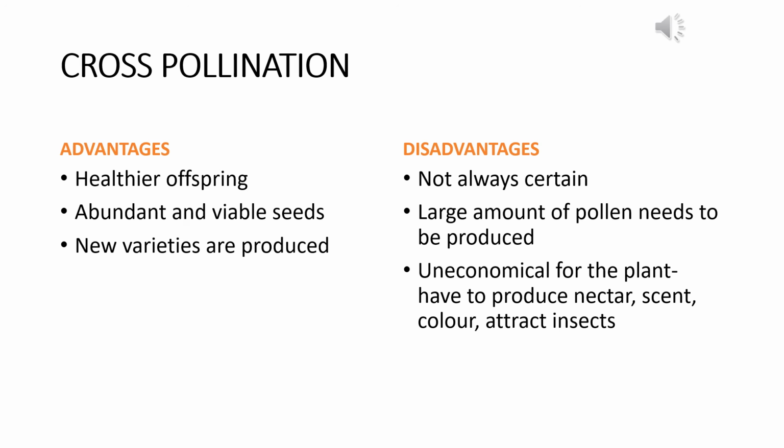And it is uneconomical for the plant because the plant has to produce a large amount of pollen. It needs to produce very brightly colored petals. It needs to be produced in showy and large amount. Nectar and scent should be produced. It should attract insects. So it needs to invest a lot of energy in order to make cross-pollination happen. But since cross-pollination is always producing the new variety, which is making the consequent generations more viable, it is always favored by nature.